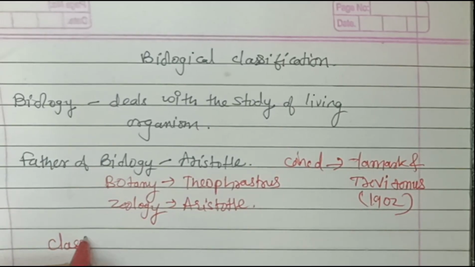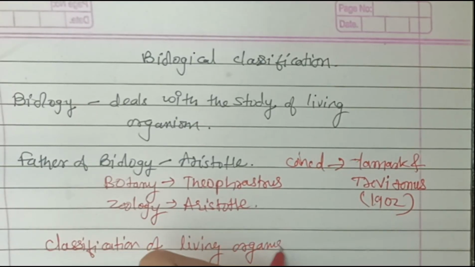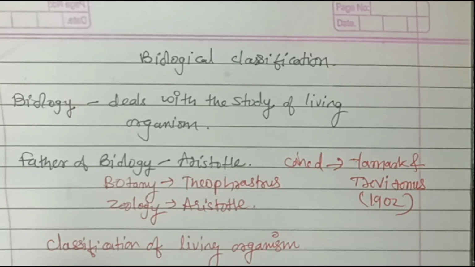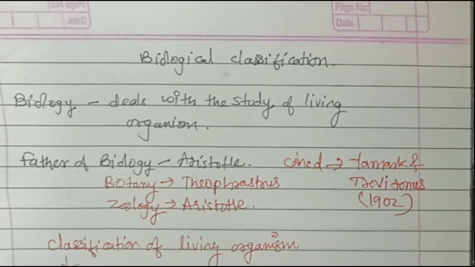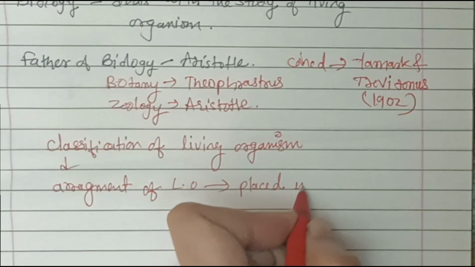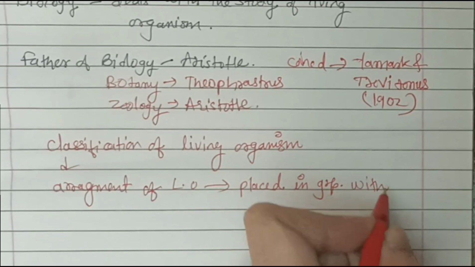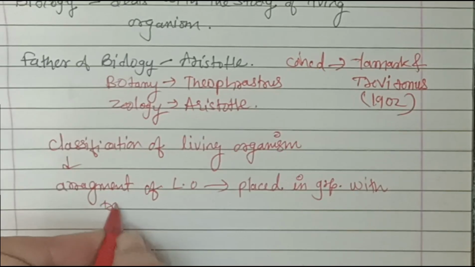The classification of living organisms. What is it? Classification is an arrangement of living organisms according to their common characters. They are placed in a group within a taxonomic hierarchy.